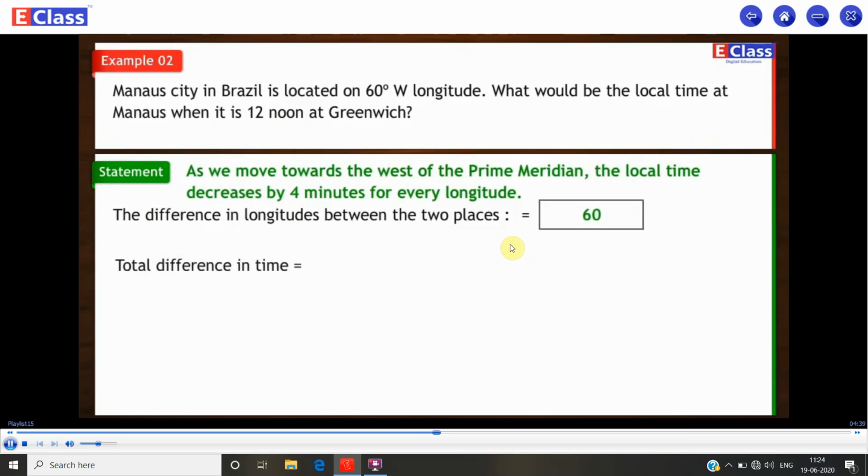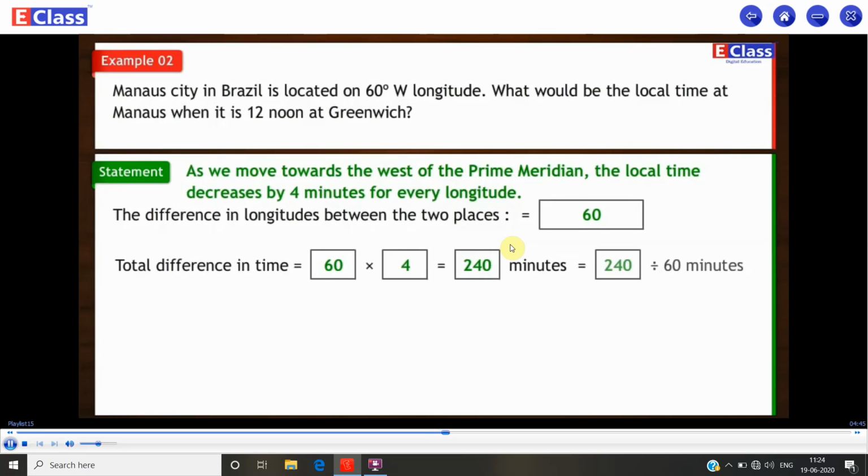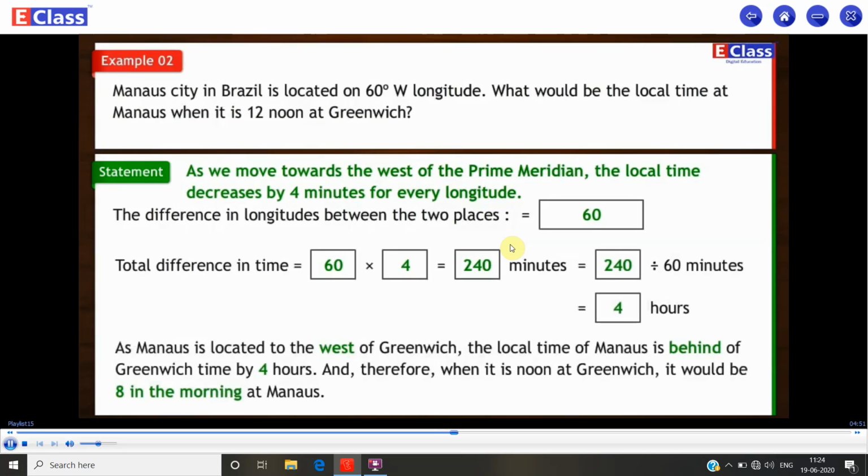Total difference in time is equal to 60 into 4, which is 240 minutes, which is 240 divided by 60 minutes, equal to 4 hours. As Manaus is located to the west of Greenwich, the local time of Manaus is behind Greenwich time by 4 hours, and therefore when it is noon at Greenwich it would be 8 in the morning at Manaus.